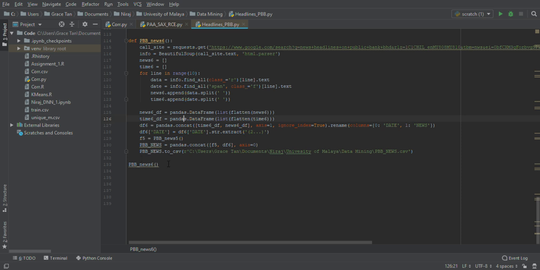Instead of returning anything, we just return a CSV file, because that is what we want. This is the example that we have used for Public Bank, but similarly for all the 6 banks, we have crawled the news, which has pulled in news also associated with the other banks related to Public Bank or other stocks that we are analyzing.